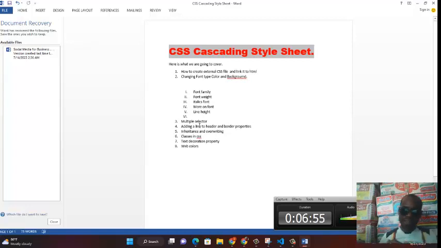In multiple selector, we're going to talk about what we did in the past, like parent-child relationship, okay? How does this work in CSS as well? So pay attention when we get here, see how we explain this and how you can do this, okay? Now from there, we move on to number 4, which has to do with adding a line to header and border properties. I'm going to show you how you can add a line to header and how you can create a border and your border properties.